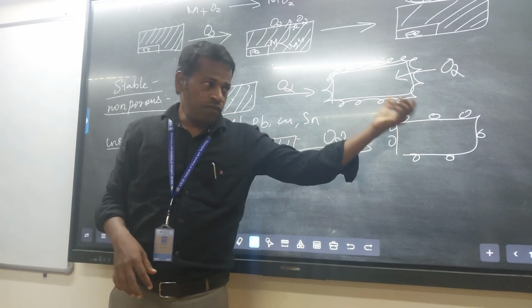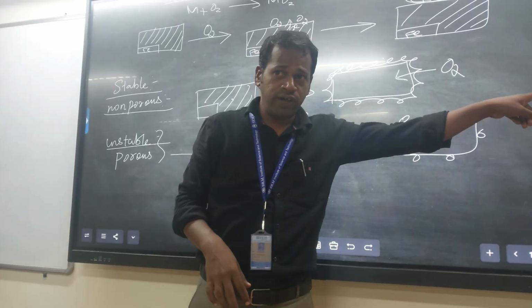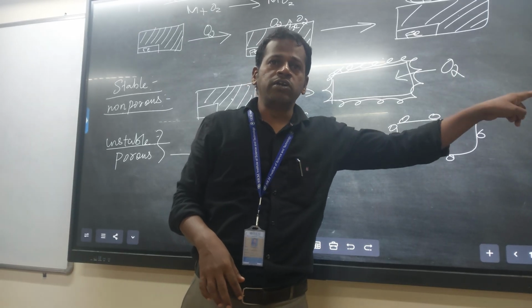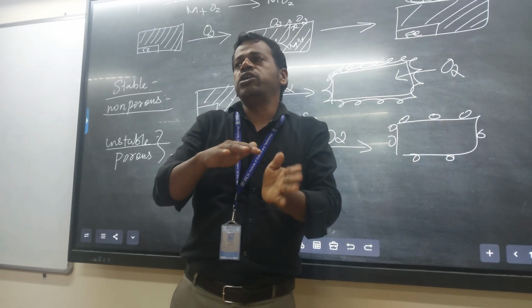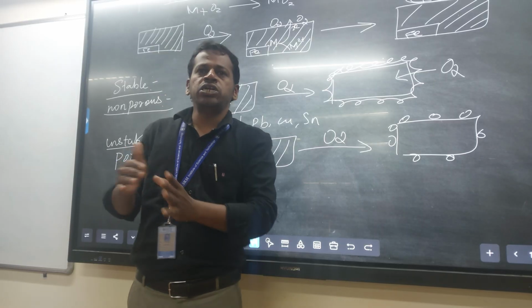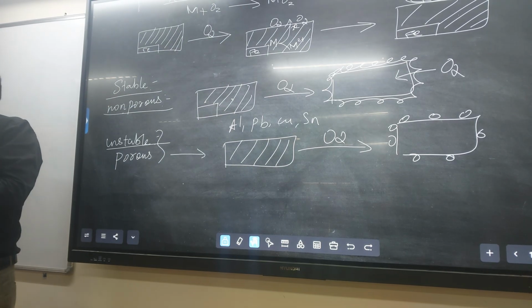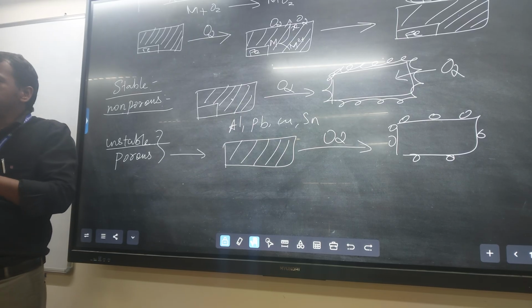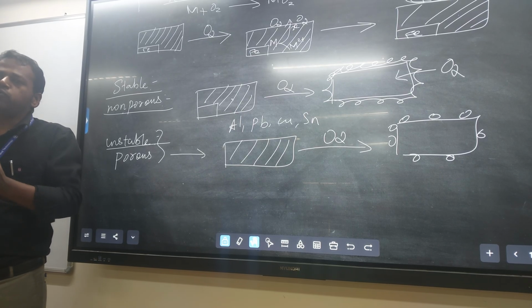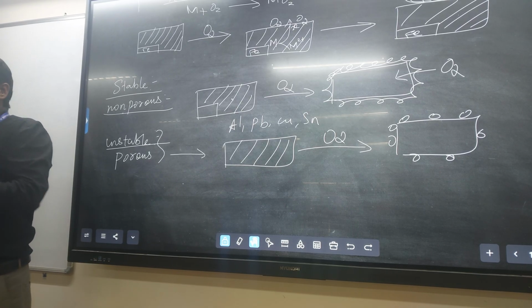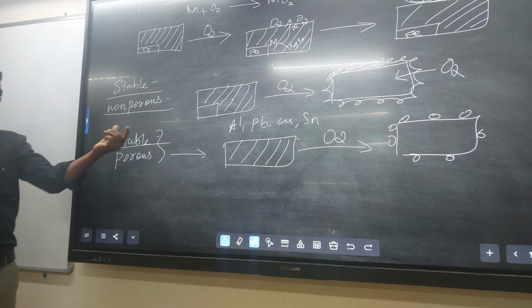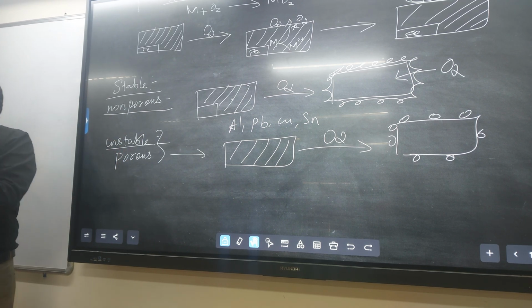That fresh metal reacts further in the oxygen environment, a continuous process. Oxidation is a continuous process until the metal is completely exhausted. Up to that point the corrosion continues. That is an unstable oxide layer, or a porous oxide layer.